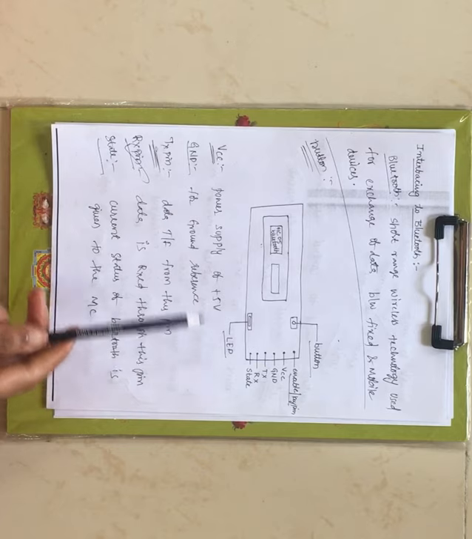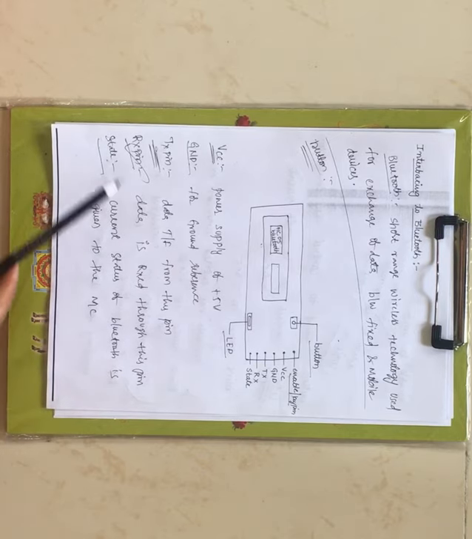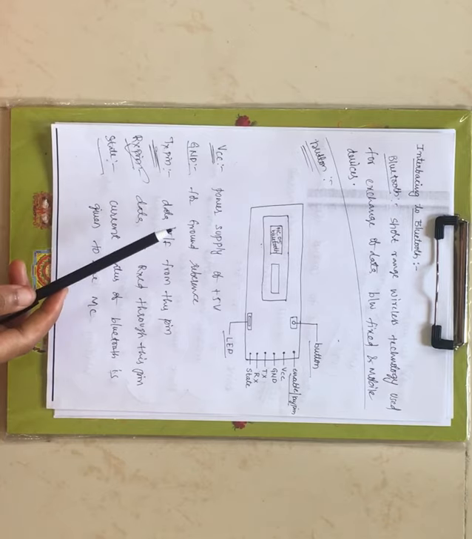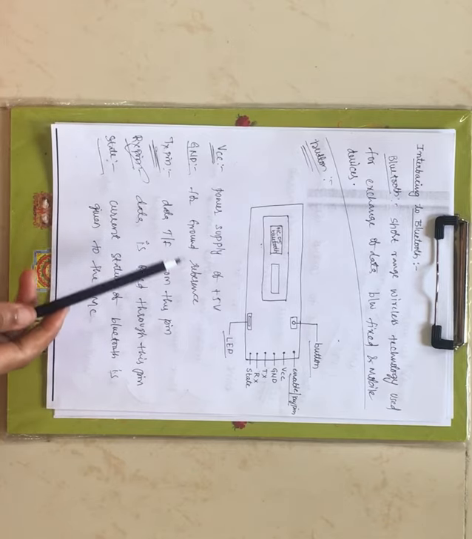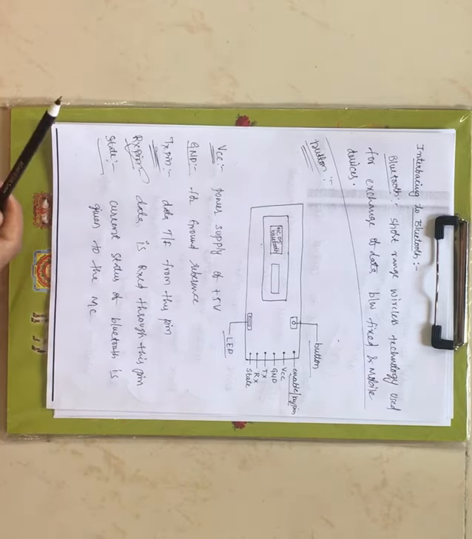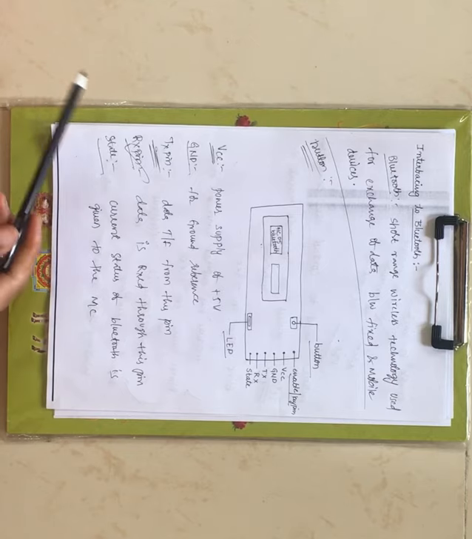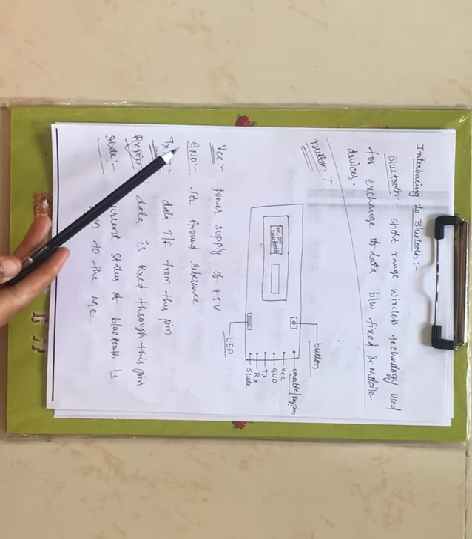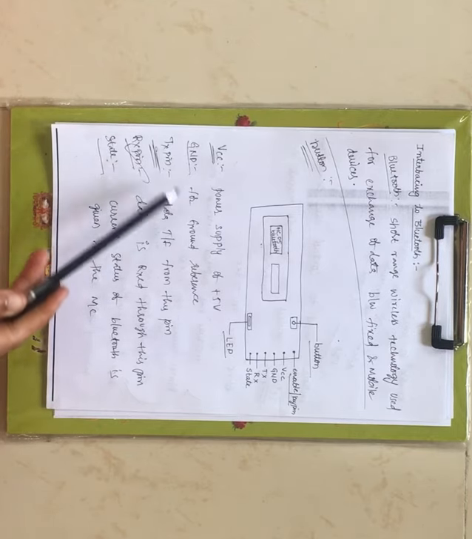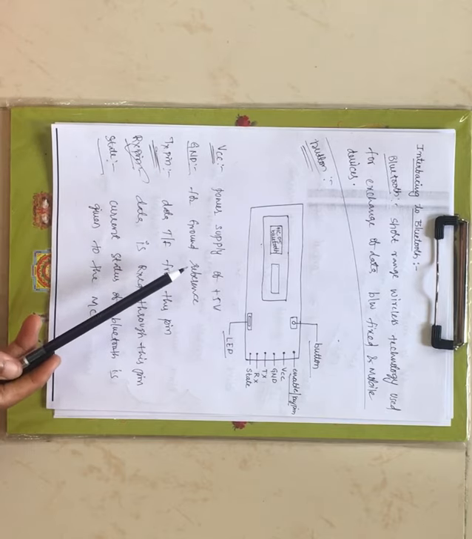Now let us see the basic function of these 8 pins. Coming to VCC, plus 5 volts of power supply is provided at this pin. If you observe any IC, VCC and ground pins are common. VCC is used for the 5 volt power supply, and the ground pin is used for ground reference.